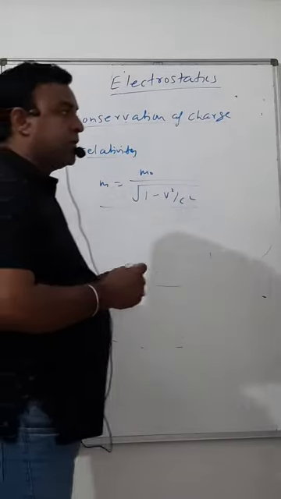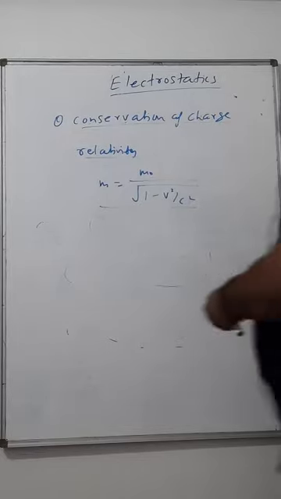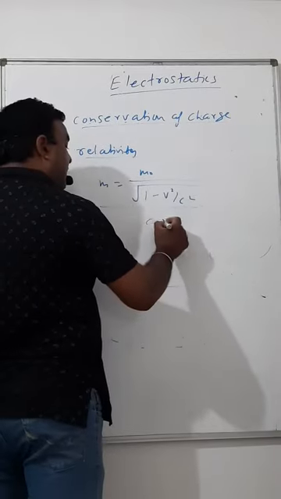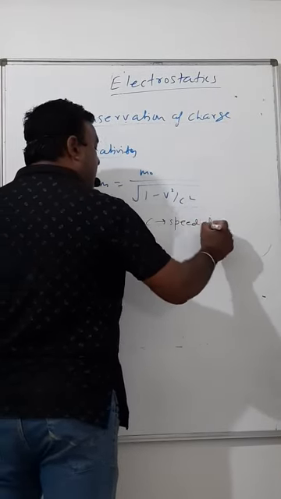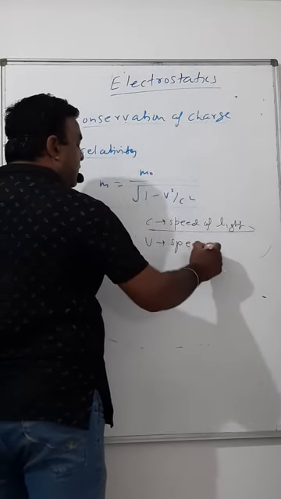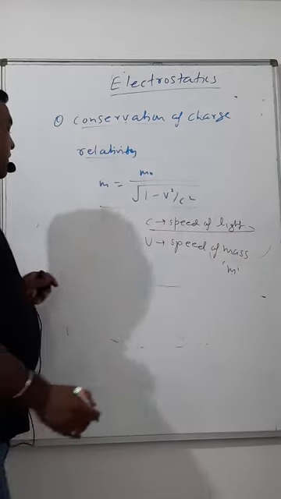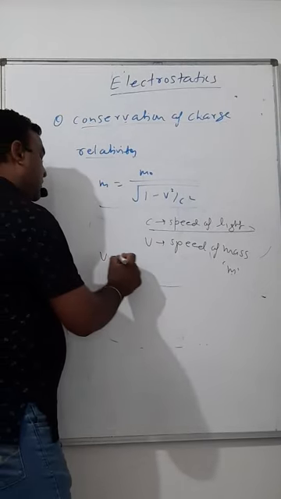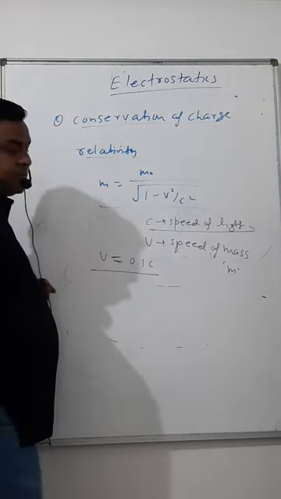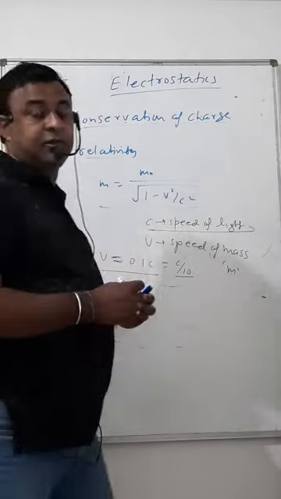You will wonder to know this formula, that the mass of any object can change its value if it is moved with speed v, where c is the speed of light, and m naught is the rest mass. If v is, say, 0.1 c, that is c by 10, then we can have an appreciable change. Means if any